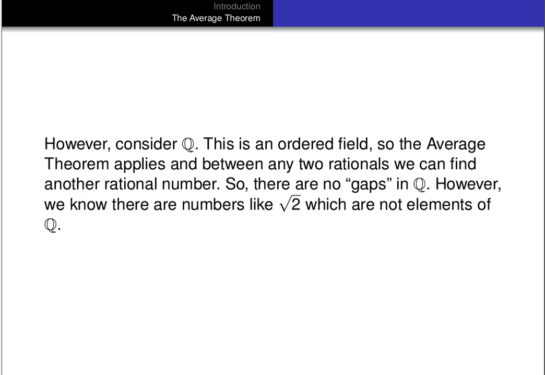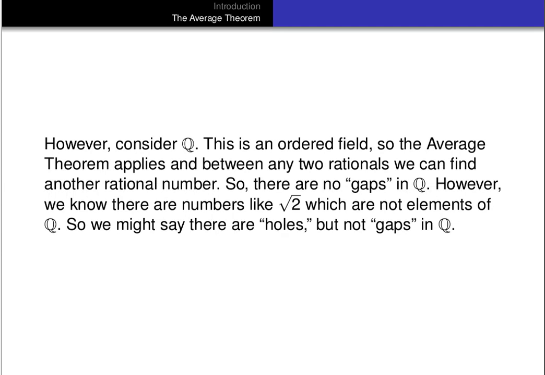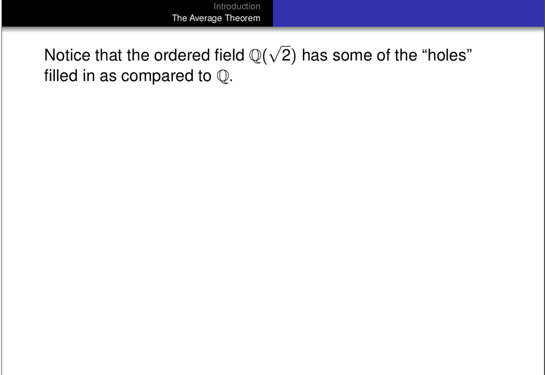On the other hand, though, we know that there are numbers like root 2, which are perfectly good numbers, but which are not rational numbers. Okay. So we might say there are holes in the rationals, but no gaps. So there are missing numbers here and there, but no sort of long continuous stretch of missing numbers. Now let's take an ordered field like Q adjoin root 2.